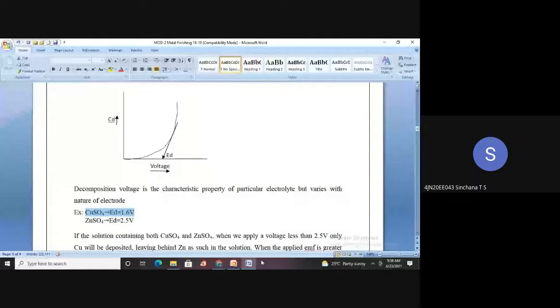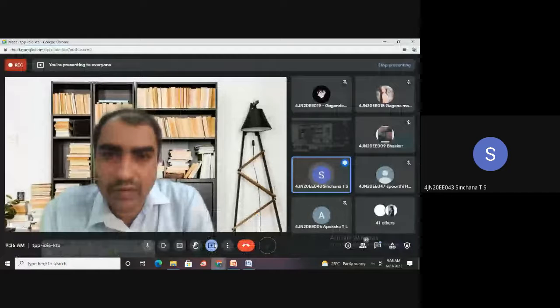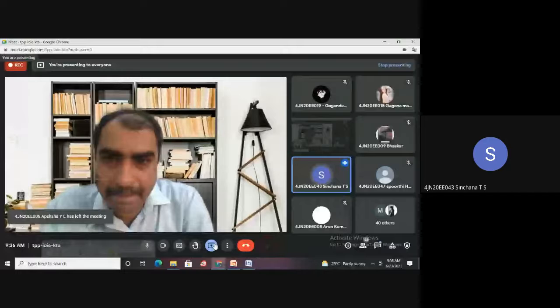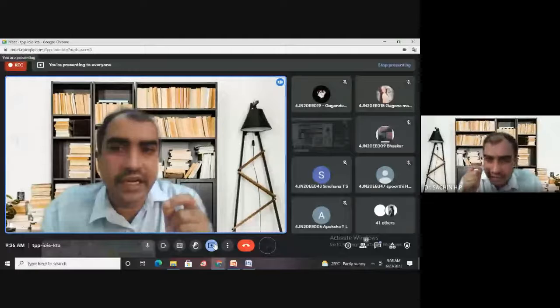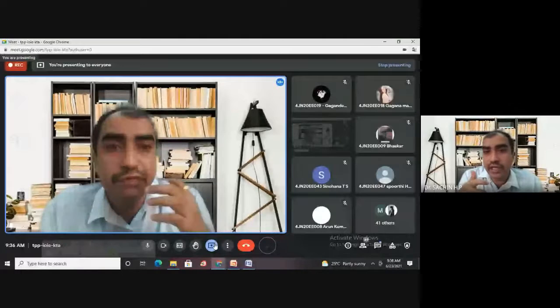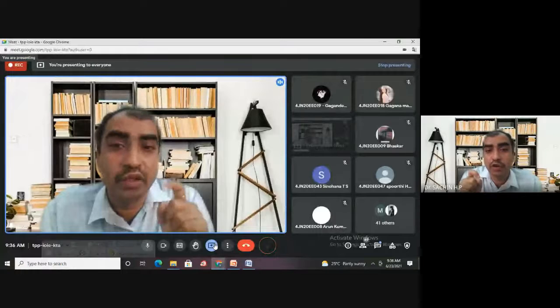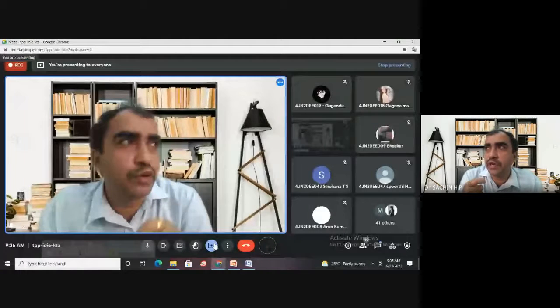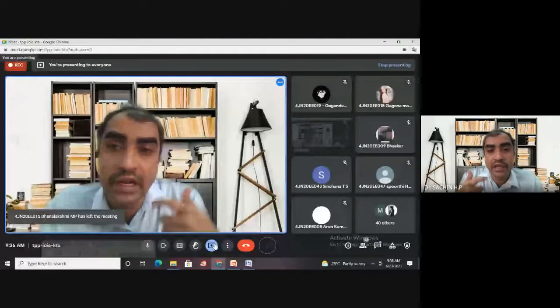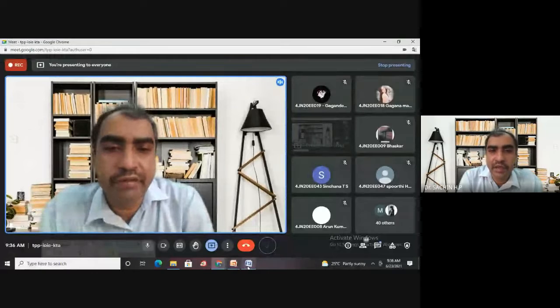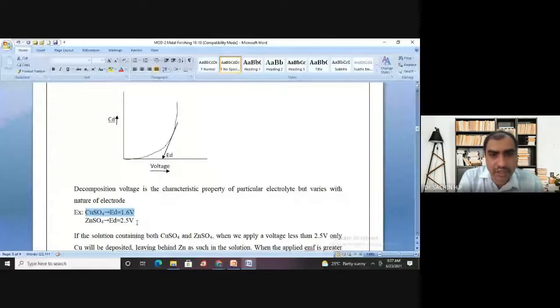It is the minimum amount of voltage which has to be supplied to carry out continuous electrolysis in copper. Of what? Yes, very good. So it means whenever you want to do the electrolysis of copper sulfate continuously, remember you have to supply 1.6 volt. If you do not supply 1.6 volt, you don't expect continuous electrolysis of copper sulfate. So that is the idea of decomposition potential. And similarly, if you want to do the continuous electrolysis of zinc sulfate, you have to supply a minimum of 2.5 volt.